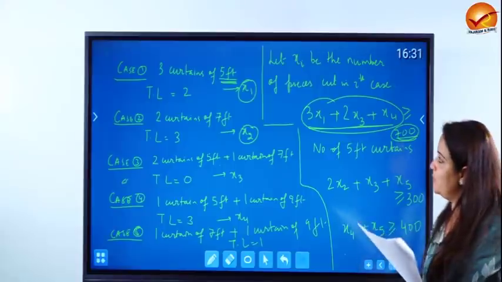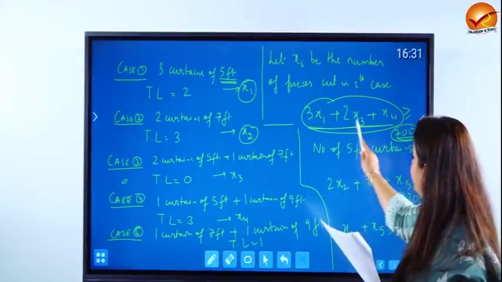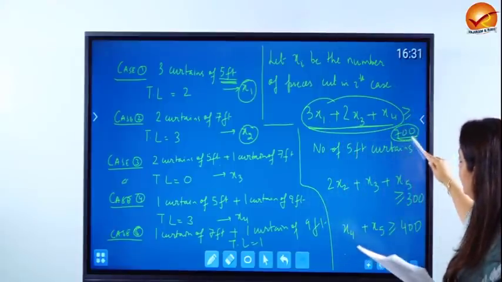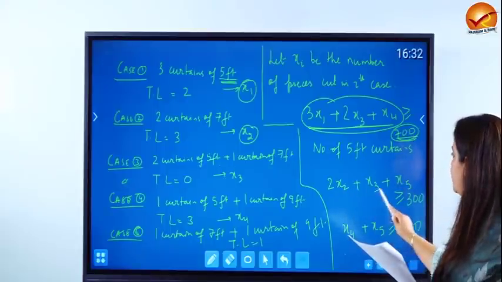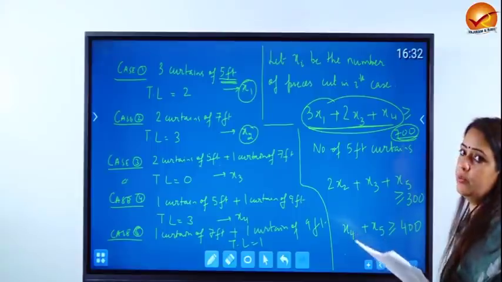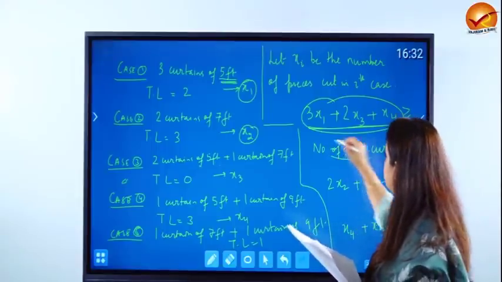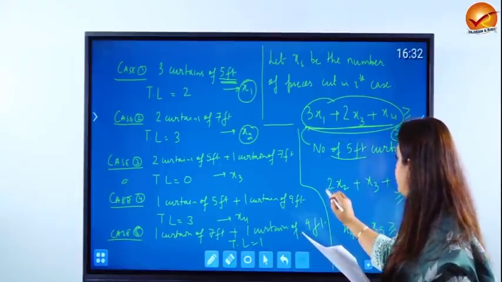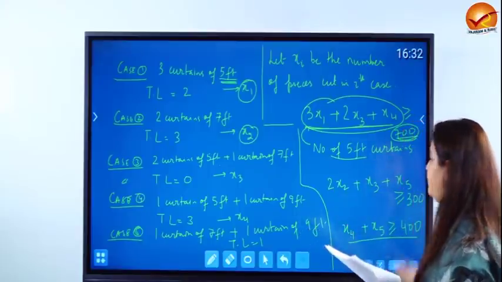So the constraints that we get are 3x1 plus 2x3 plus x4 greater than equal to 700, 2x2 plus x3 plus x5 greater than equal to 300, x4 plus x5 greater than equal to 400. The first was for 5 feet curtains, the second one was for 7 feet curtains, and this is for 9 feet curtains.